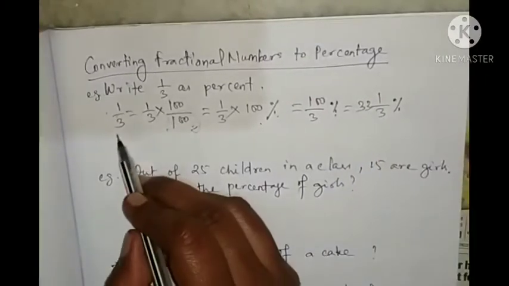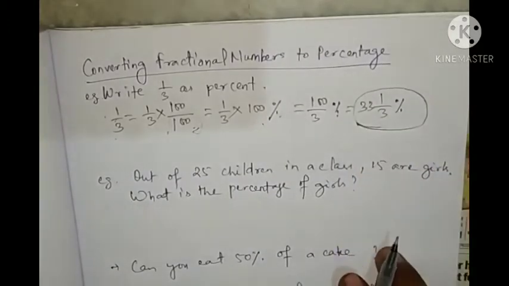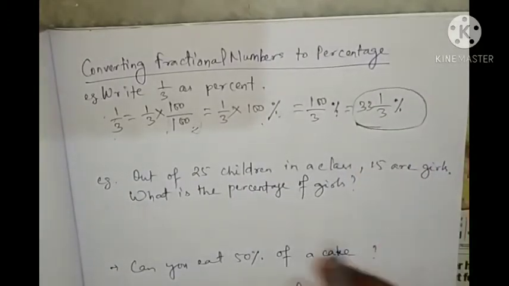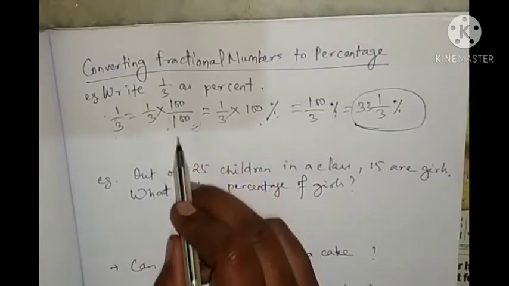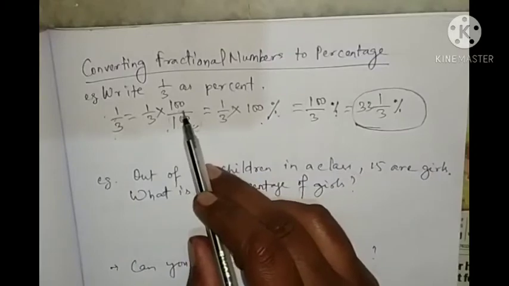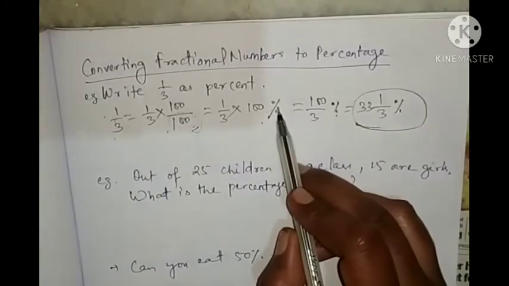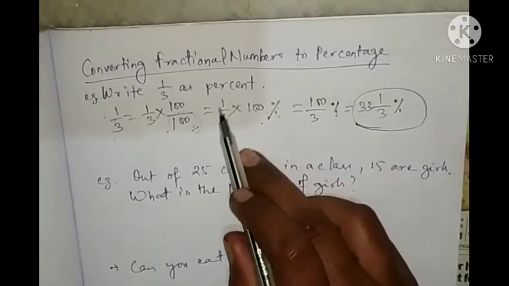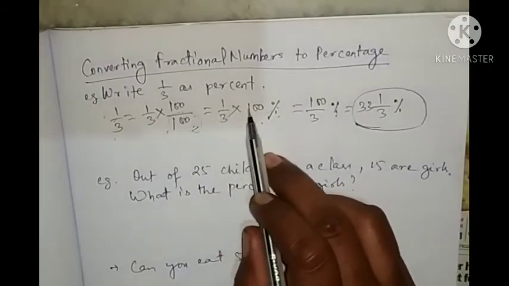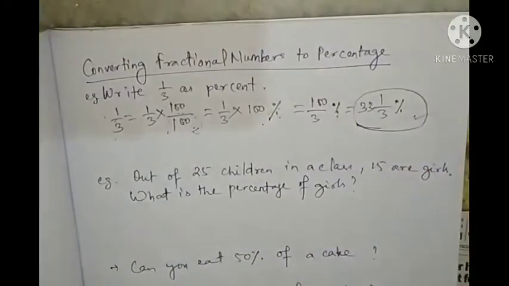So 1 by 3 has been converted into a percentage as 33 and 1 by 3 percent. So first you multiply 100 in both numerator and denominator. Then you write 100 by 100 as 100 percent. Then you multiply or divide, whatever is given. Then you will find the percentage.